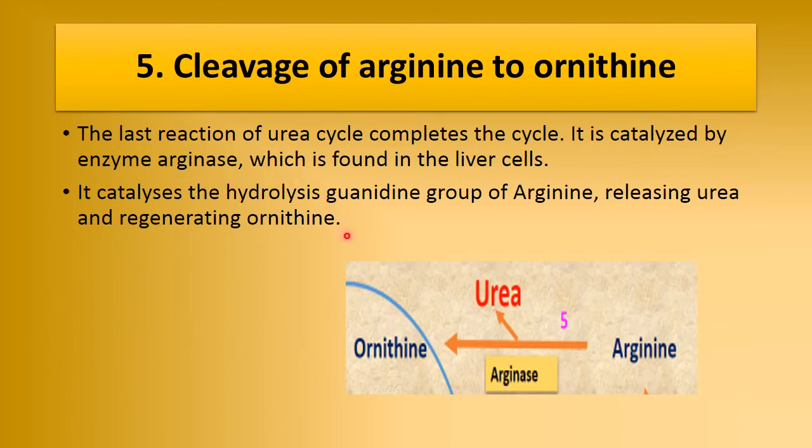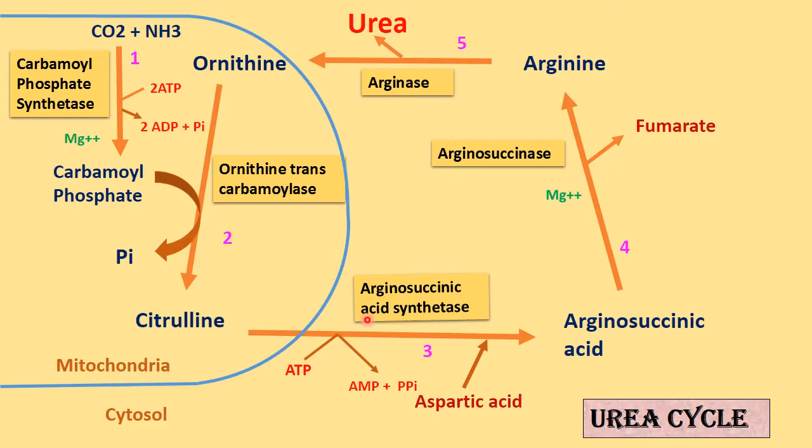Now the last reaction of urea cycle, where arginine is hydrolyzed and it is catalyzed by the enzyme arginase, which is found in liver cells, and it catalyzes hydrolysis of guanidine group of arginine and releases urea, and ornithine is regenerated, and this ornithine now recycles and is reutilized in urea cycle.